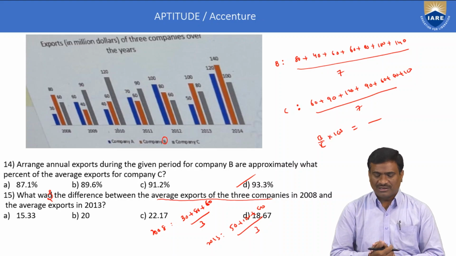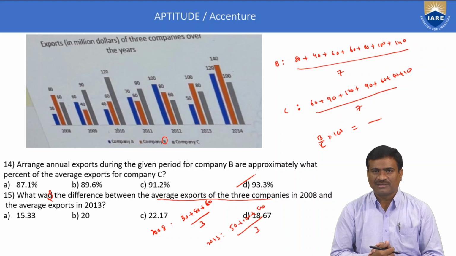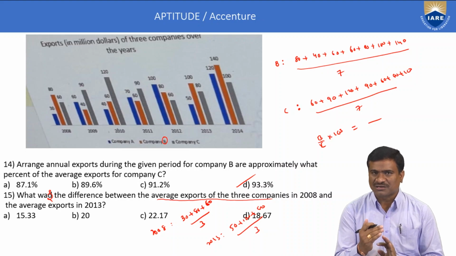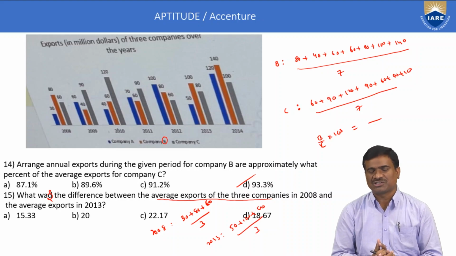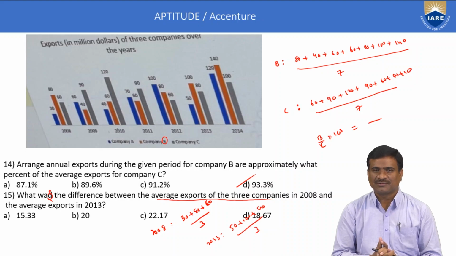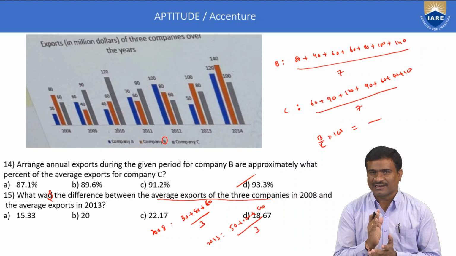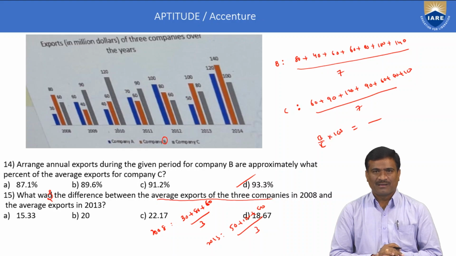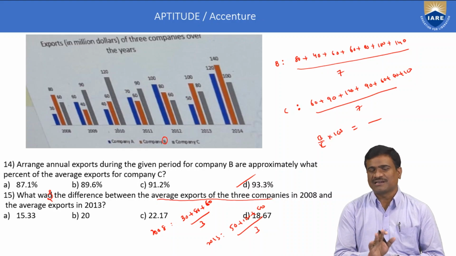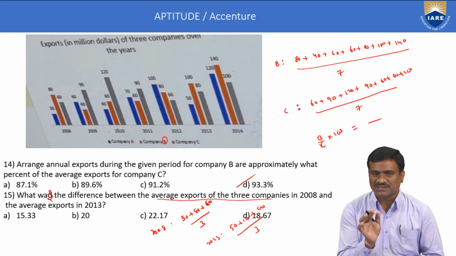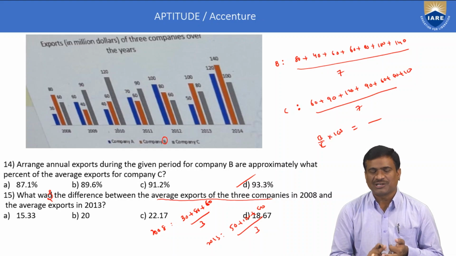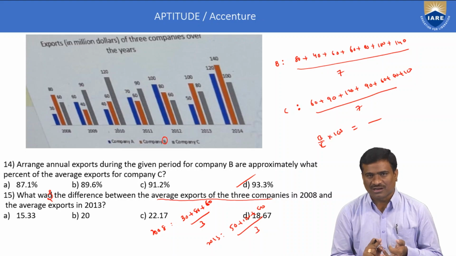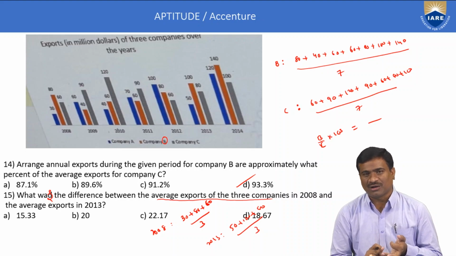This is about the Accenture test pattern, section C, abstract reasoning. Number of questions 15, time duration only 15 minutes, target 60 percentage minimum cutoff marks in the Accenture test pattern. Important topics in abstract reasoning: number 1, data interpretation. Number 2, profit and loss. Number 3, time and work.